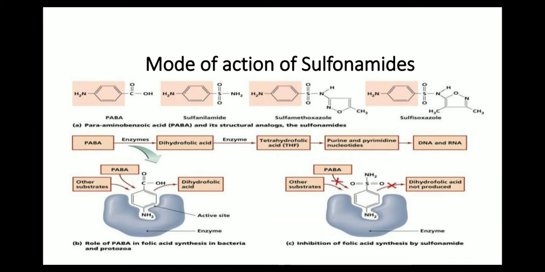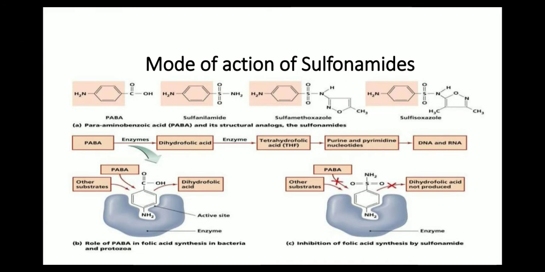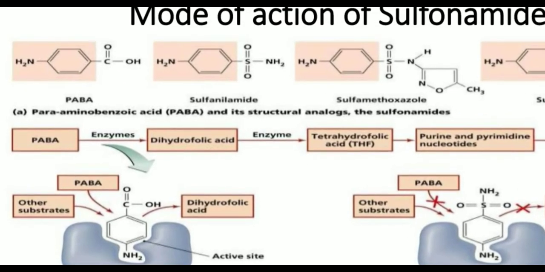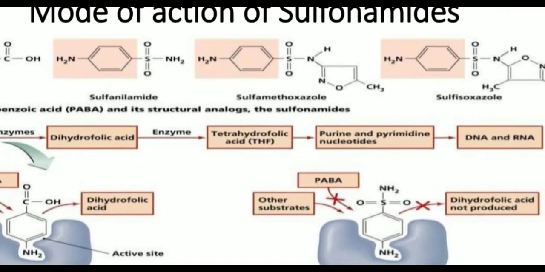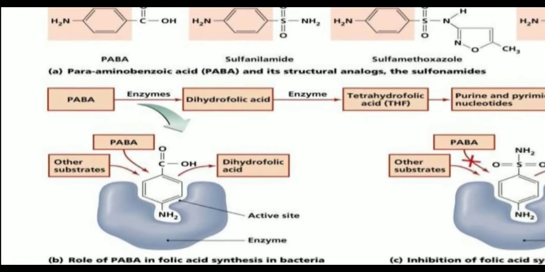Sulfonamides or sulfa drugs are metabolic pathway inhibitors. Let us look at their mode of action. So if we look at this, this is the pathway for the production of tetrahydrofolic acid, which is important for the synthesis of nucleic acids.